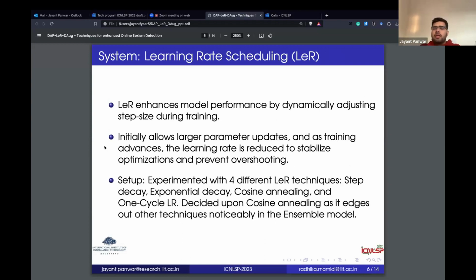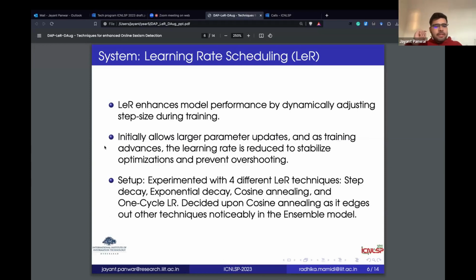Now we come to learning rate scheduling, which is the second technique. It is not really an NLP technique as such. It is more from the basics of machine learning, but we still wanted to give it a try nevertheless. What it does is enhance the model performance by dynamically adjusting the step size during training. Initially it allows larger parameter updates, and as training advances, the learning rate is reduced so that it stabilizes the optimization and we're able to prevent overshooting.